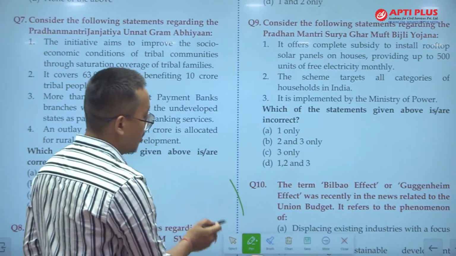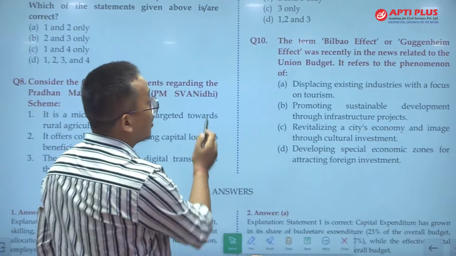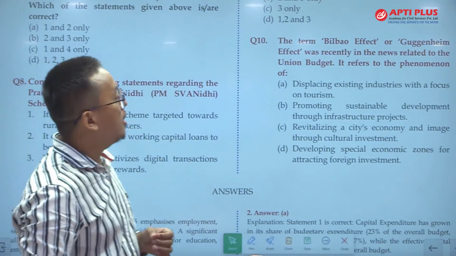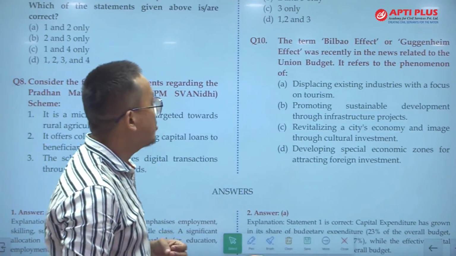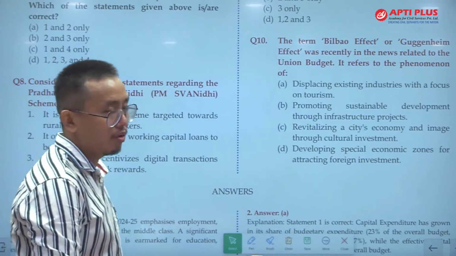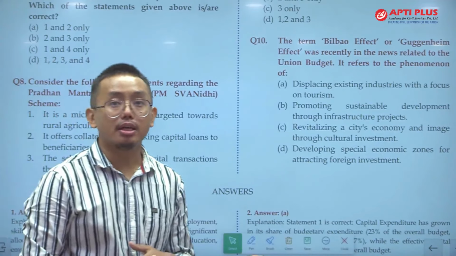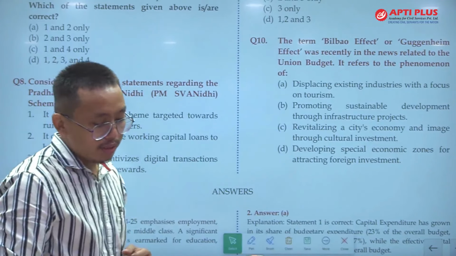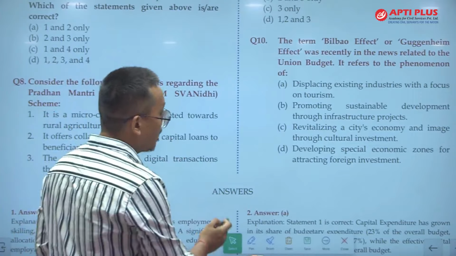The next question is question number 10, and this is the last question from the budget. The Bilbao effect, or the Guggenheim effect, was recently in news related to the Union Budget. It refers to the phenomenon of what? The answer is C: revitalizing the city's economy and image through cultural investment.